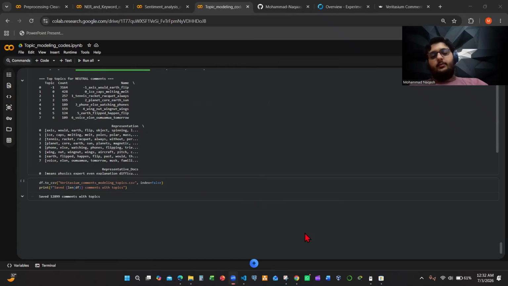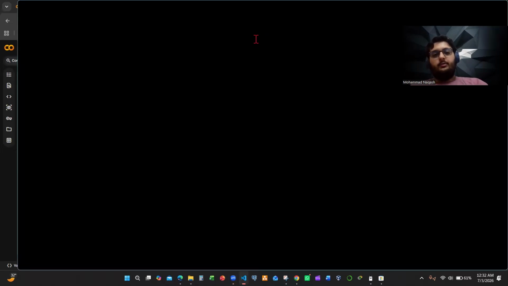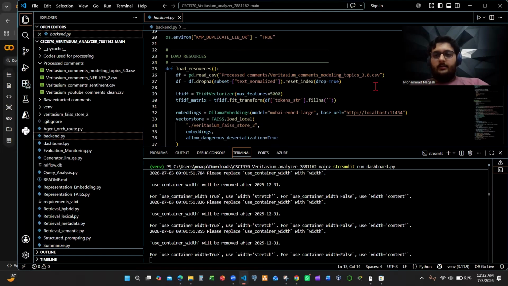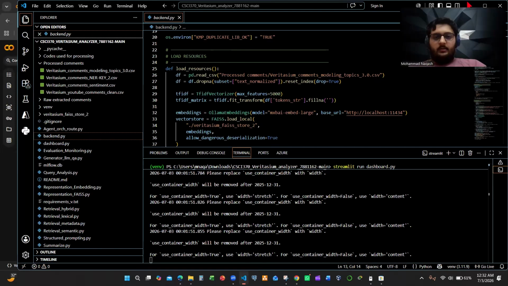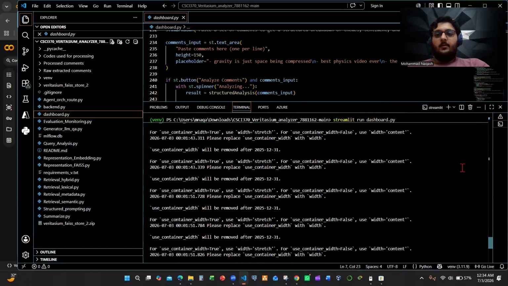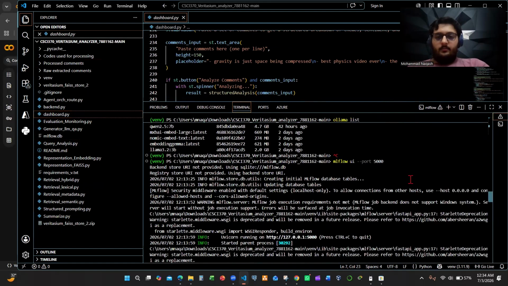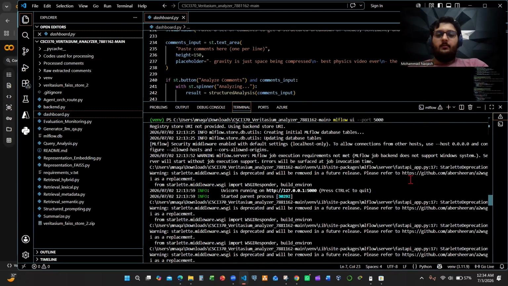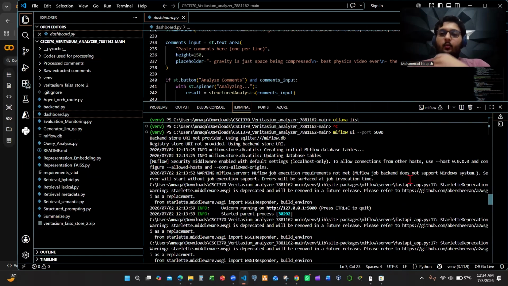Okay, next we're going to be moving on to showing you the VS Code. This is what the code looks like overall. It also has evaluation and monitoring using MLflow. First, I like to open MLflow so that once it's open, afterwards,